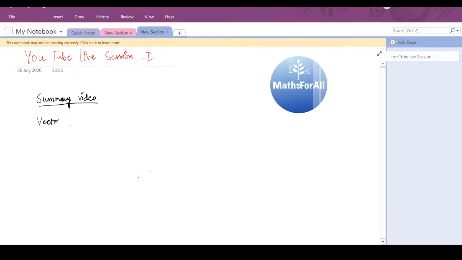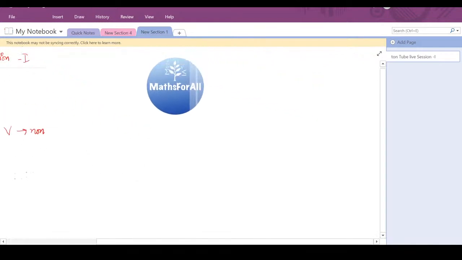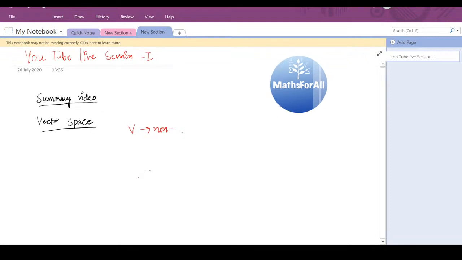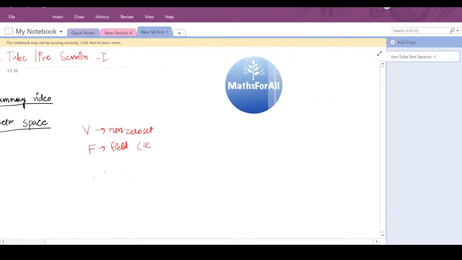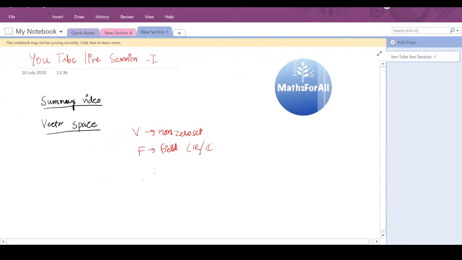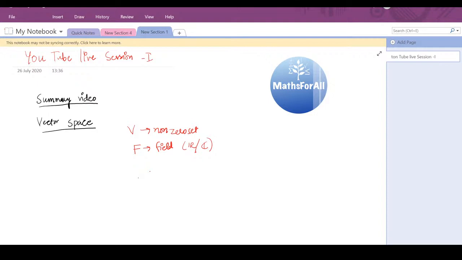So we'll start with vector spaces. Most of us know what a vector space is, but for the sake of completeness, let us write it down. Suppose you have a non-empty set V, and then you have a field. Some of you may not know what a field is, so to keep it simple, you can think of it for now as the space of all real numbers or the space of all complex numbers. Just keep that in mind as of now.